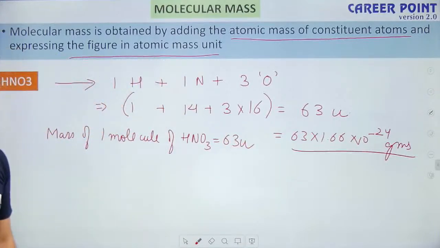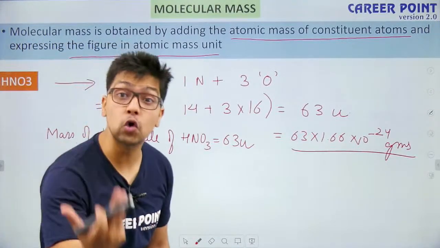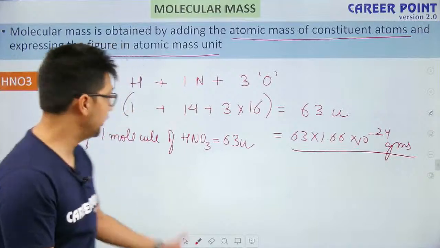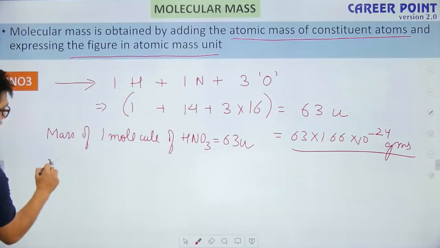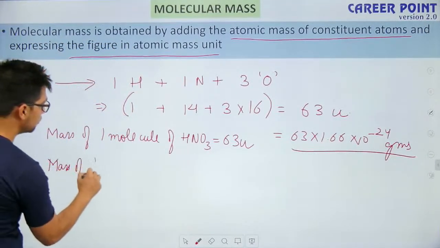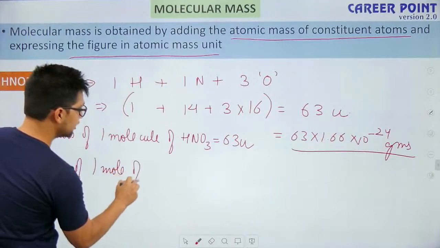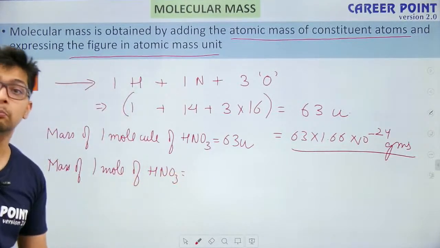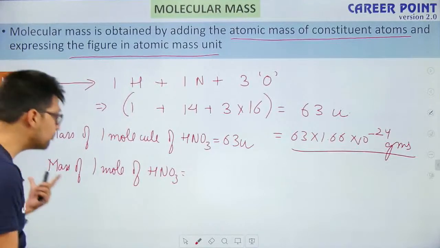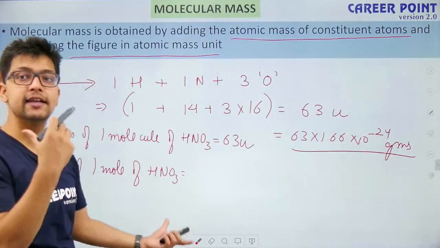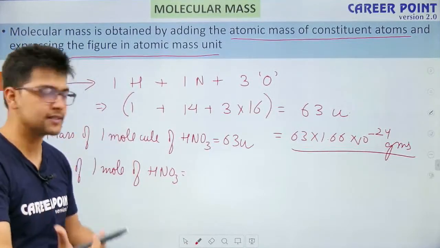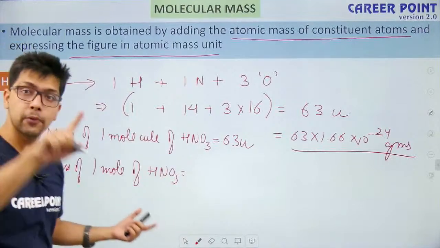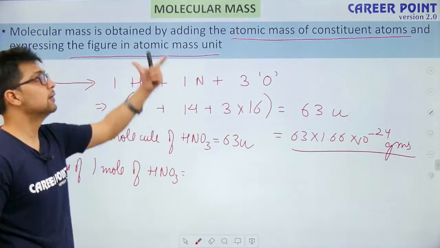But what if I have to find the mass of 1 mole of HNO3? When I am finding the mass of 1 mole of HNO3, this is something called molar mass. So if I am finding the mass of a 1 mole substance, then it is referred to as the molar mass, and if I have to find the mass of 1 molecule, then it is referred to as molecular mass.